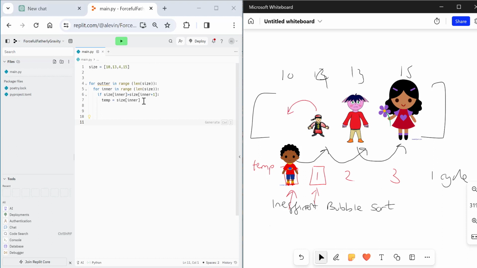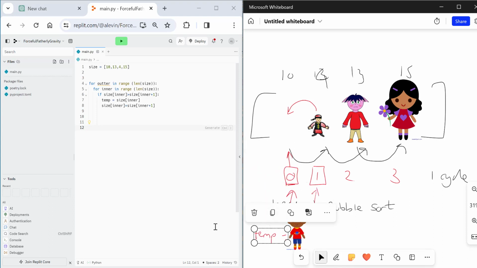So we're now going to put whoever's in inner +1, so size inner becomes size inner +1. Remember, inner keeps track of where we're at. We're in position 0, it's going to put whatever's in position 1 into position 0.